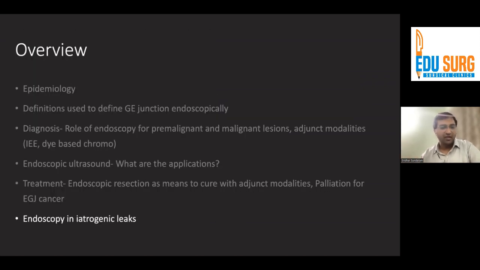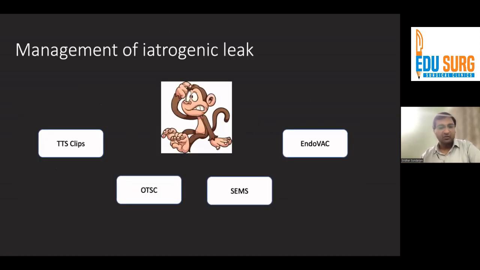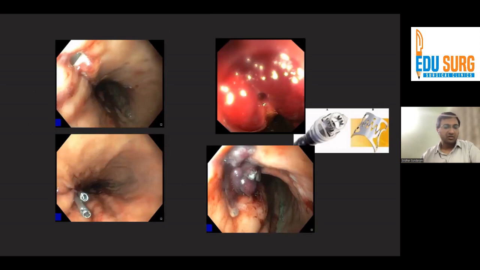Coming lastly to endoscopy in iatrogenic leaks. Again, there are multiple options available to us. There are different kinds of clips, there are metal stents, and of course there is also Endovac that is available to us now. Clips are typically used for small leaks. This is a patient with gastric pull-up with the sleeve done. You can see a small leak from the sleeve side, which is closed with clips.